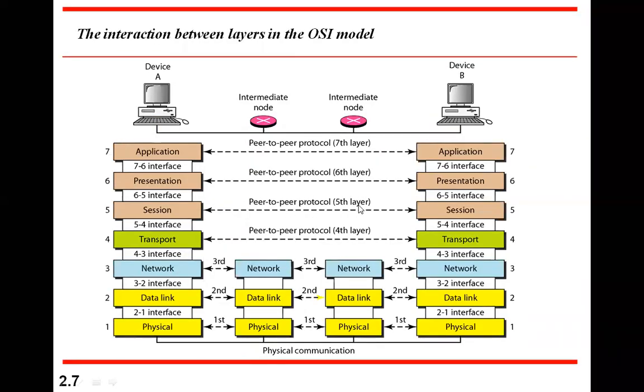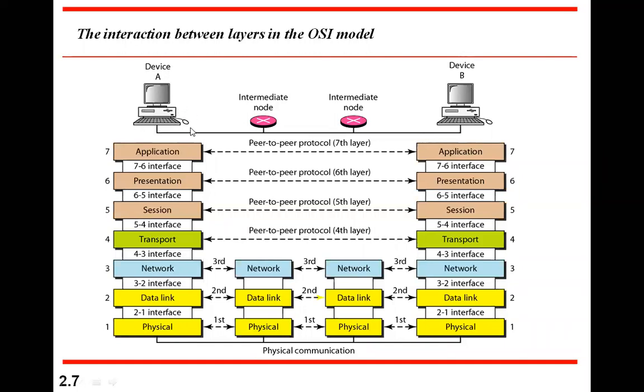Now you can see here how they actually look in the network. Assume that A and B are end devices, that is, A is either sender or receiver, and B is similarly a receiver or sender. If they are located nearby, of course they can be connected directly.